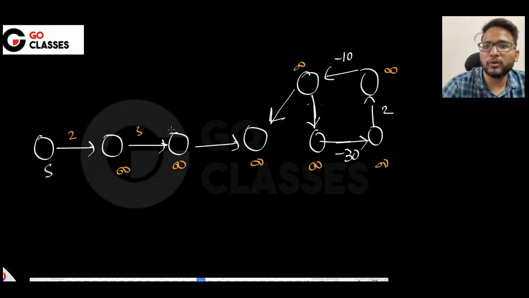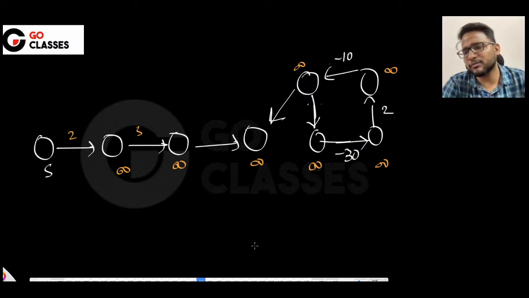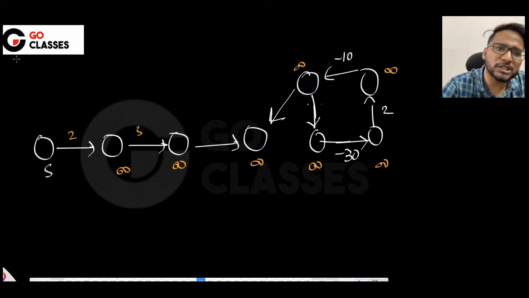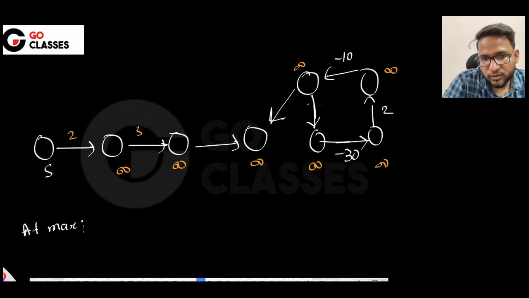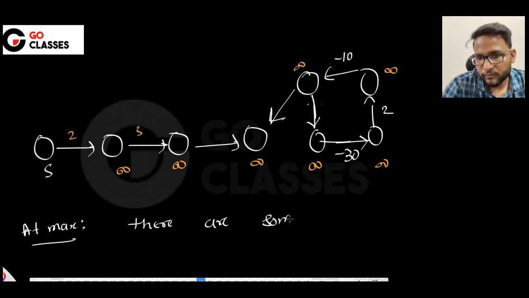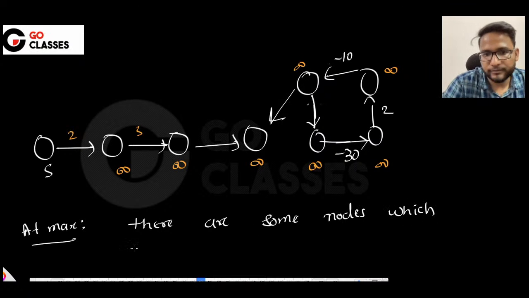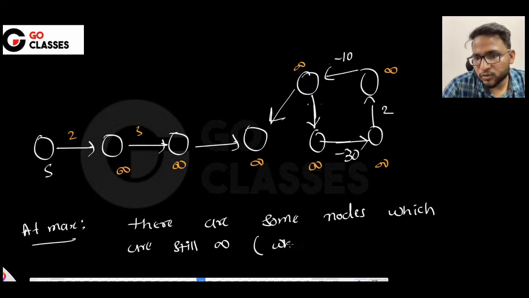So can you tell me that there is a negative cycle after V-1 iterations? Maybe you can say there are some nodes which are still infinity. At max you can say this. You don't know whether it is a positive or negative cycle. You don't know. Maybe it is a positive cycle. May not be even a cycle, right? So at max you can say that there are some nodes which are still infinity, which means these nodes are unreachable.